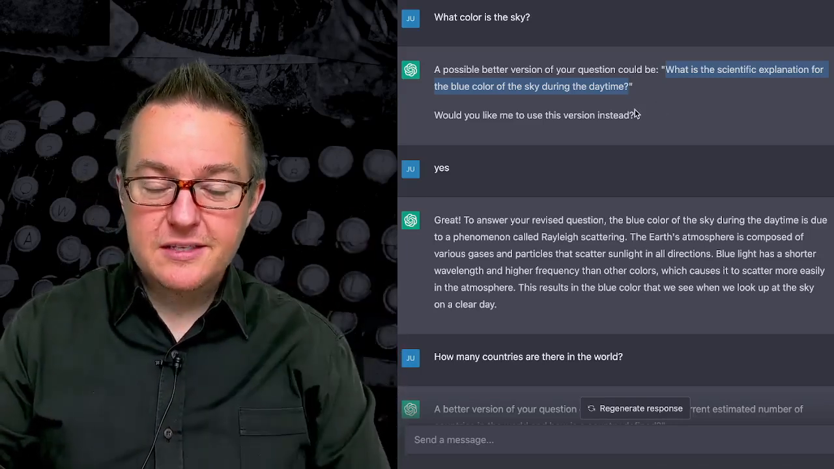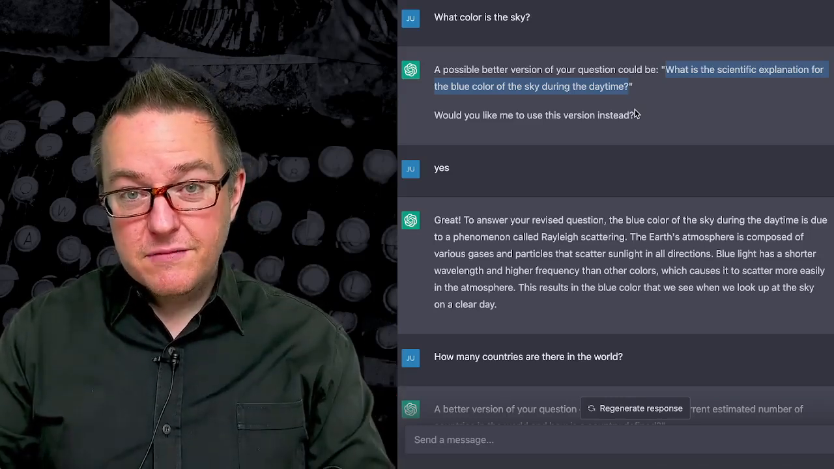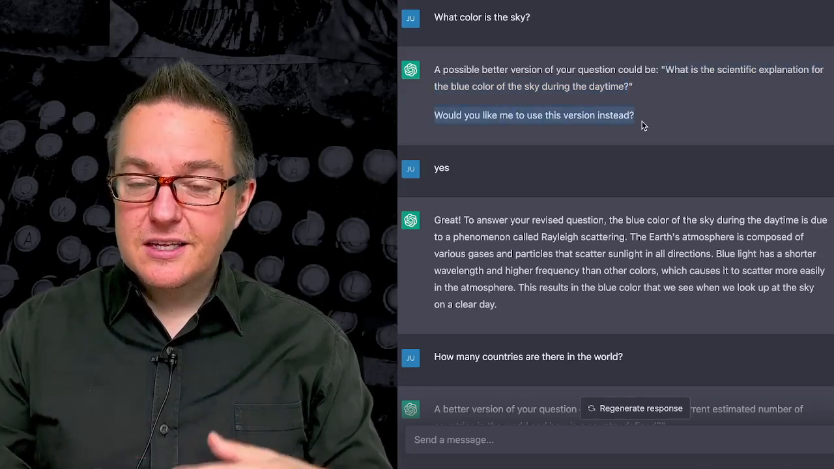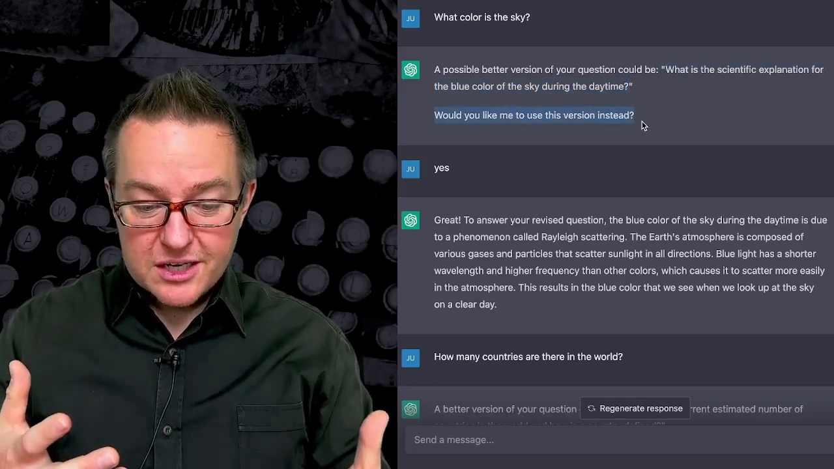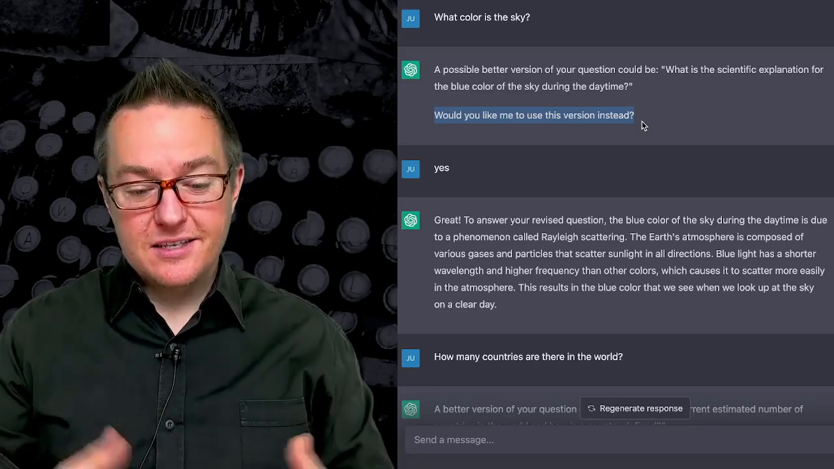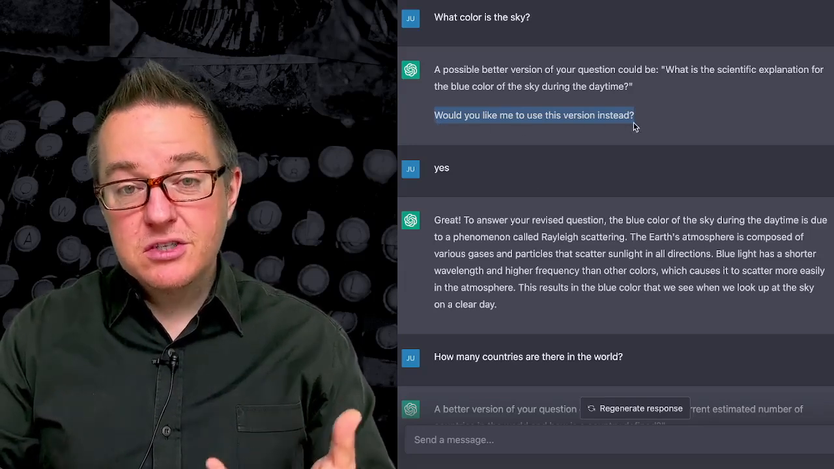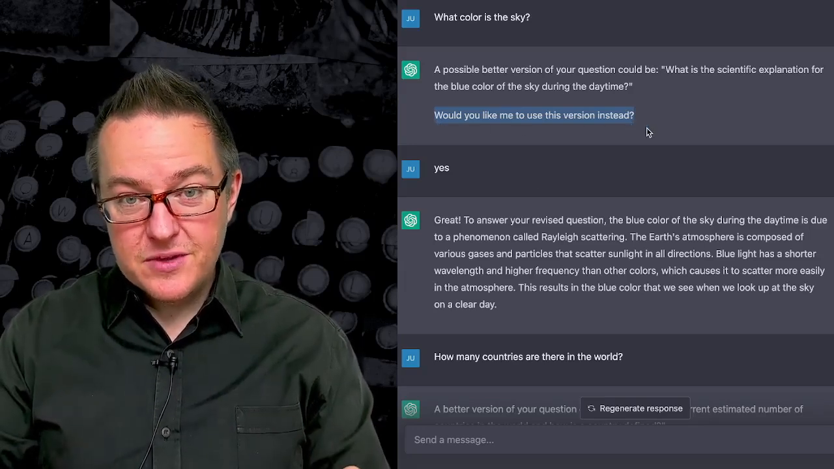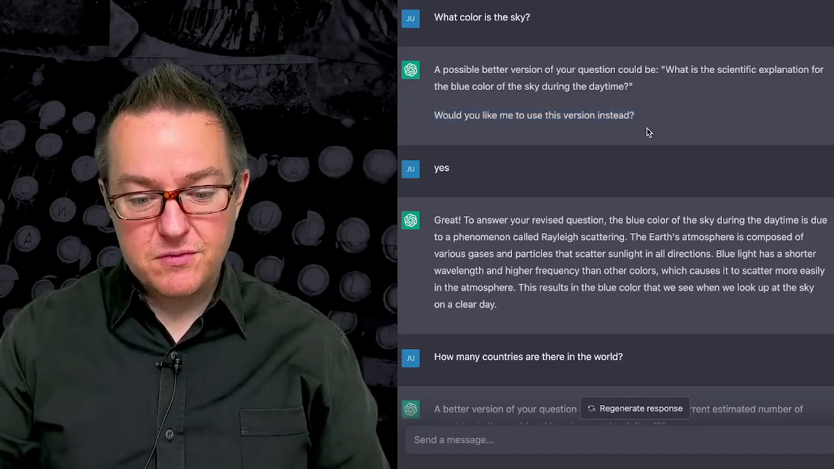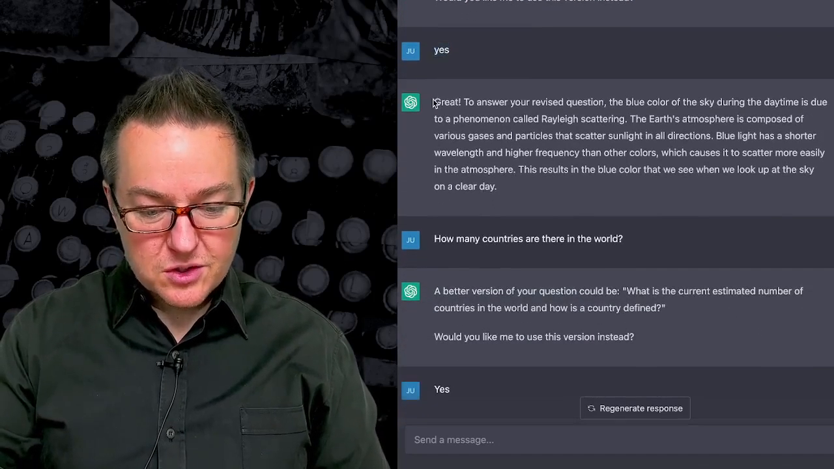The other thing that we can see is we talked about a prompt being something that can elicit information from the user. And so now we're seeing that ChatGPT, in this case the large language model, is asking us for information. It's prompting us. It's soliciting information, and it's saying, would you like me to use this version of the question instead? So now we've got that extra dimension of a prompt, it soliciting information from us, and we say yes. And then it goes and answers the question.